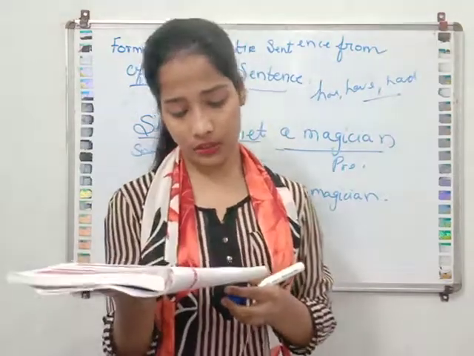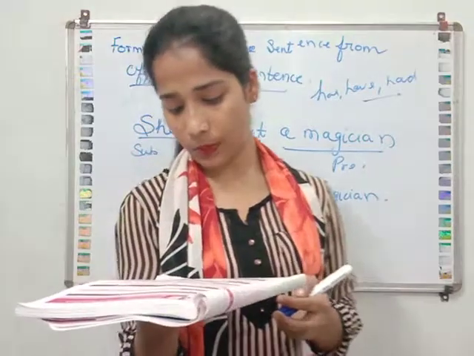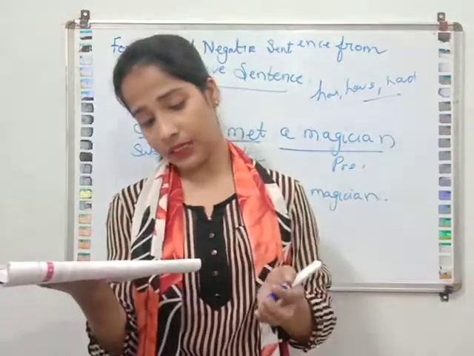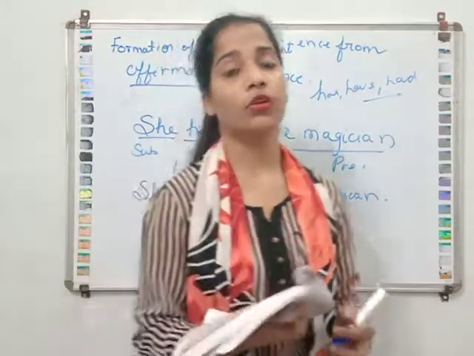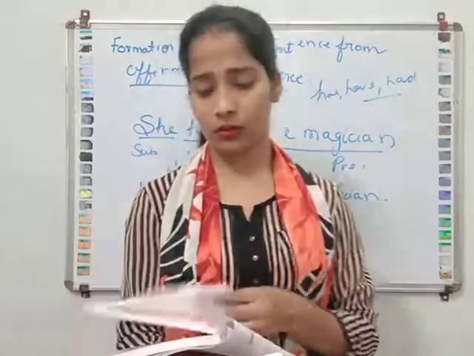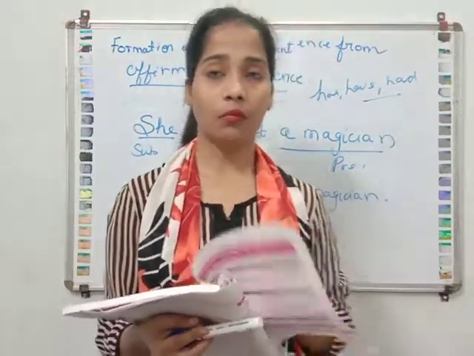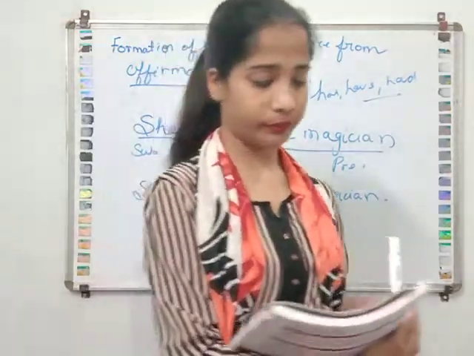Now the third one: a sentence with a modal verb such as can, could, shall, should is made negative by adding not between the modal and the main verb. Should not, could not, must not. You have heard about that. So we can add not in the auxiliaries.